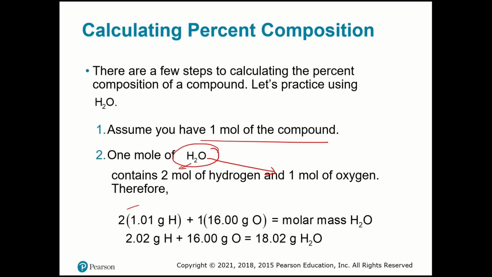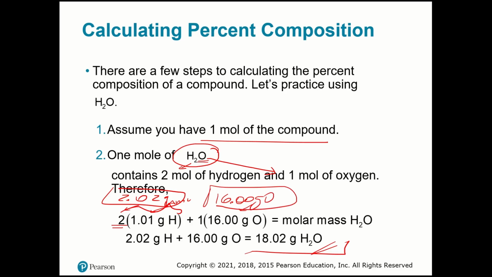So I have 2 times 1, that is the atomic mass unit that you find in your periodic table. Here the atomic mass is 1, and here I have 2. So we have 18 grams of water in 1 mole. Now the mass of hydrogen is 2.02 grams, that is the total mass of hydrogen, and 16 grams is the total mass of oxygen.